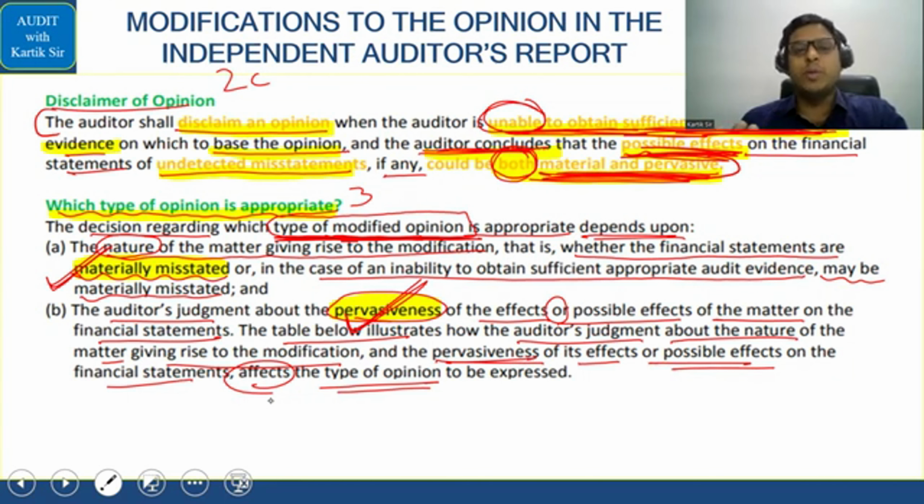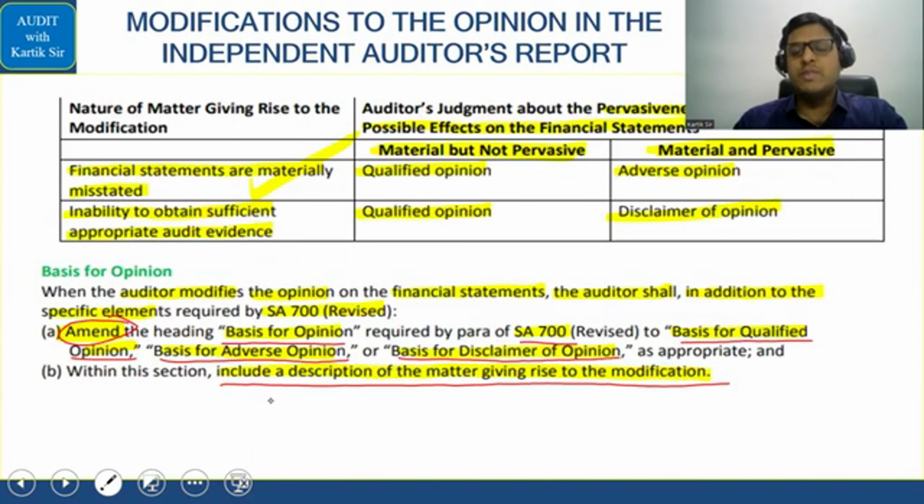Now, which type of opinion is appropriate? The auditor will decide this on two things. I've given that in yellow there. When the matter is materially misstated and based on pervasiveness, the auditor's opinion will change. This table we have already seen. You can see on the table on the right hand side, qualified opinion, adverse opinion, qualified opinion, and disclaimer of opinion. Also remember, whenever the auditor is giving a report as per 705, the basis for opinion paragraph will change to basis for qualified opinion, or basis for adverse opinion, or basis for disclaimer of opinion, as per the report that the auditor is giving.